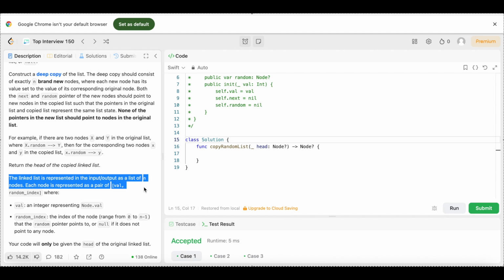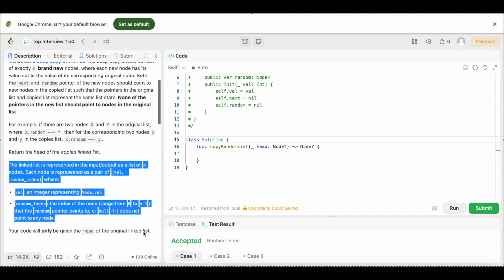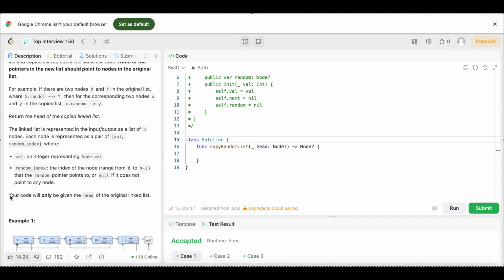Each node is represented as a pair of val, random_index, where val is an integer representing node.val, and random_index is the index of the node, ranging from 0 to n minus 1, that the random pointer points to, or null if it does not point to any node. Your code will be given the head of the original linked list.